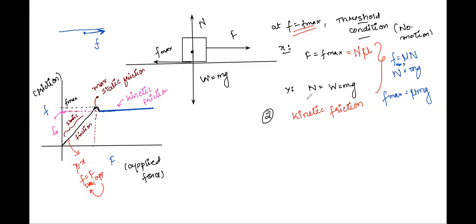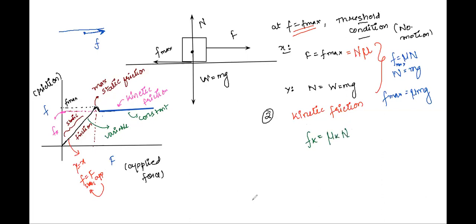Now we have understood the entire funda of how static friction works. Now the same does not hold true for kinetic friction. See here, the kinetic friction is a constant quantity, whereas we can see here the static friction is a variable quantity. It's varying. As much as the applied force, so much will be the static friction, only till a certain point of time. So kinetic friction is a constant quantity and given as Fk is equal to mu k